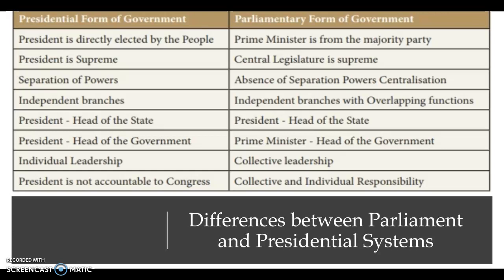Presidential systems feature separation of powers, while parliamentary systems feature that fusion that I referenced earlier. That plays into independent branches, right? Presidential forms of government have independent branches of government. Again, in a parliamentary system, those branches are fused. In a presidential system, the president is usually the head of state and the head of government. Well, in a parliamentary system, the prime minister is the head of government, and the president or a monarch is often a ceremonial head of state.